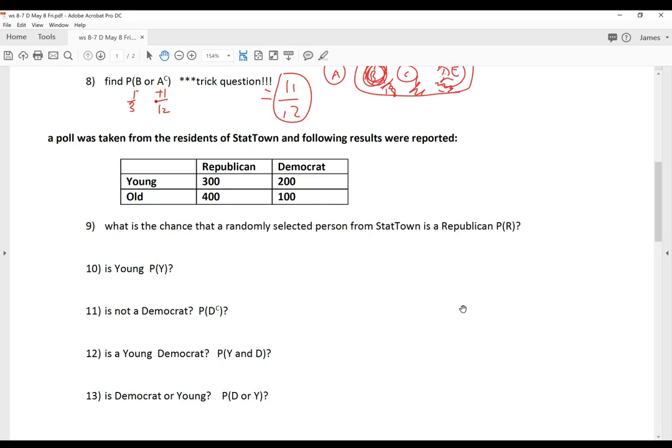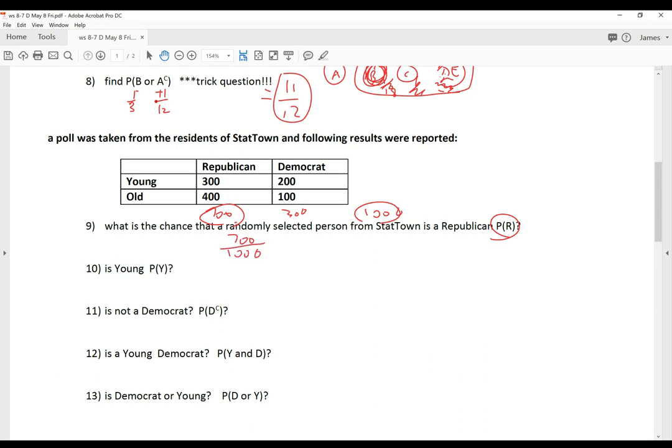What's the chance that you're going to get a Republican in this town? Well, there are 700 Republicans and 300 Democrats, which means there are 1,000 people who have been surveyed, or a poll was taken from 1,000 people. So the chance that you're gonna get a Republican is 700 over 1,000.